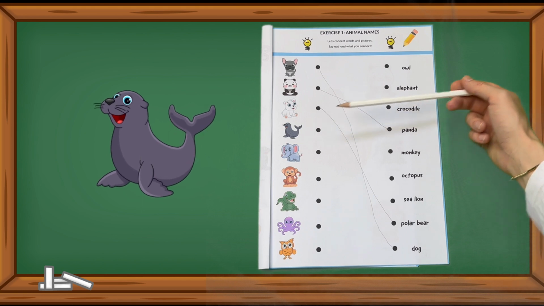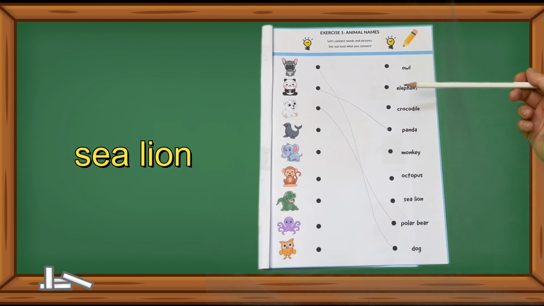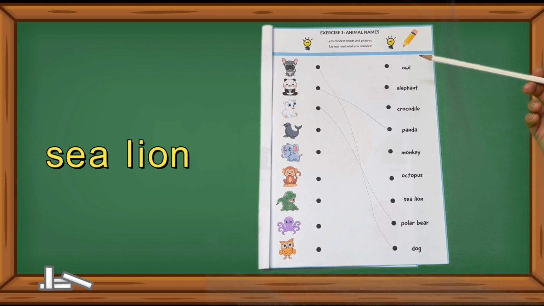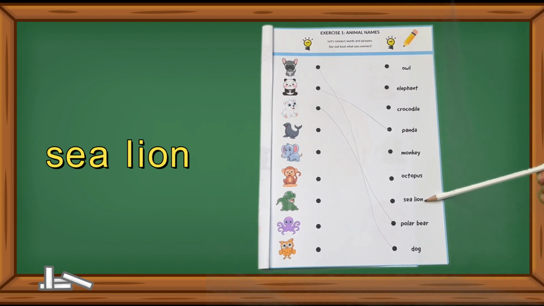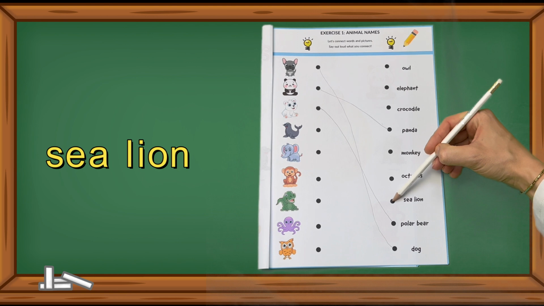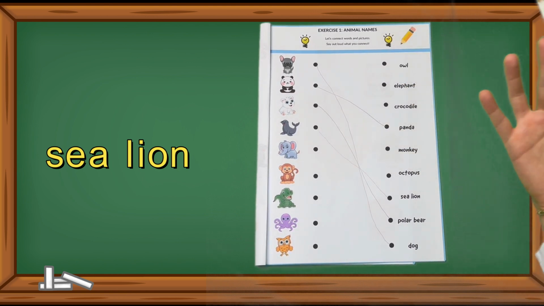Now let's locate the word sea lion on the right side. Sea lion is spelled S-E-A-L-I-O-N. Can you see it? Excellent! Here it is. Now connect it to its picture on the left with a line. You're doing wonderfully. Great job.